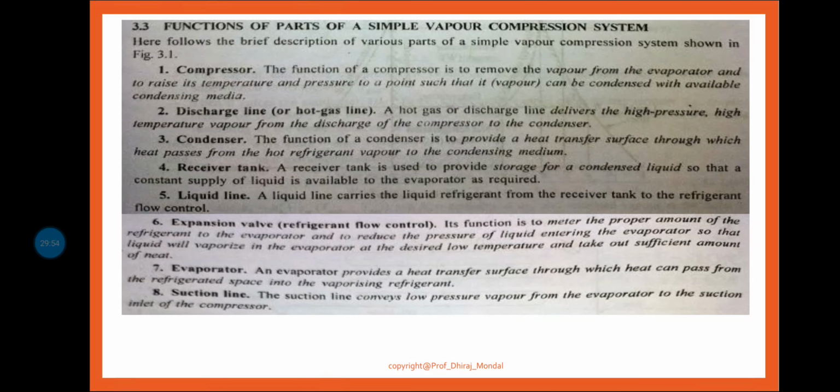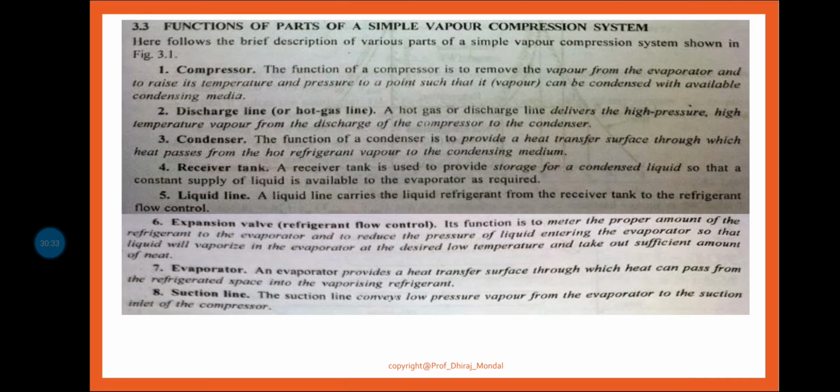Next is your expansion valve. The expansion valve is a device where the volume suddenly expands and the pressure and temperature fall, so that we get very low temperature, low pressure refrigerant. Its function is to meter the proper amount of refrigerant to the evaporator and to reduce the pressure of the liquid entering the evaporator, so that the liquid will vaporize in the evaporator at the desired low temperature and take out a sufficient amount of heat.